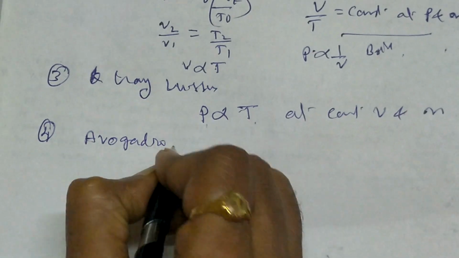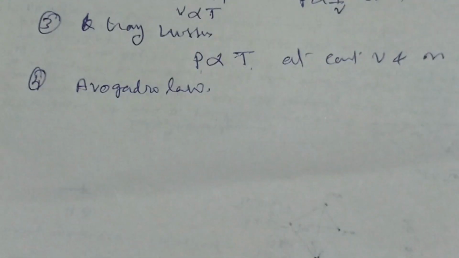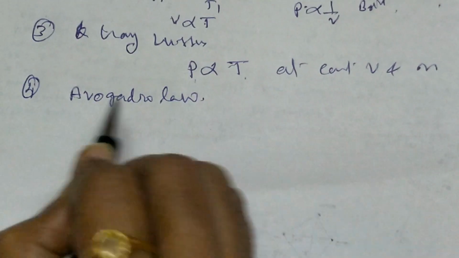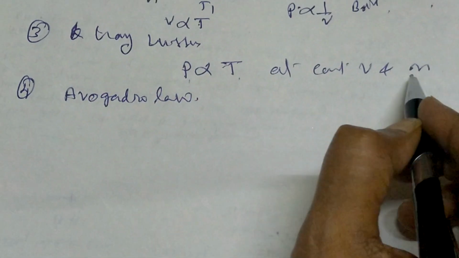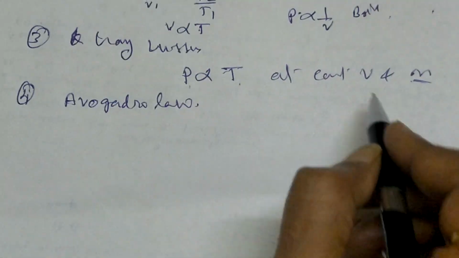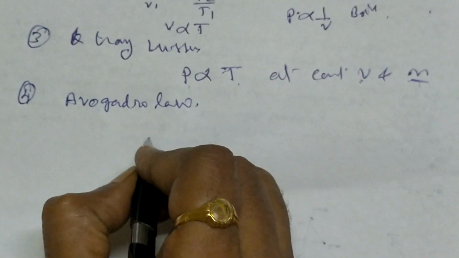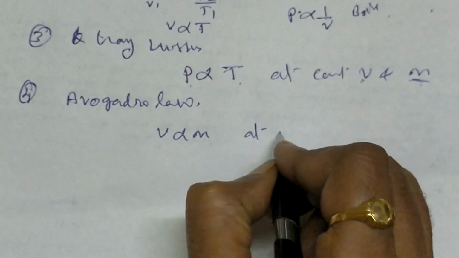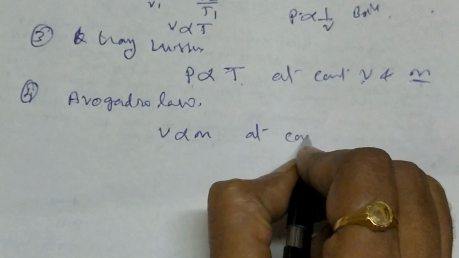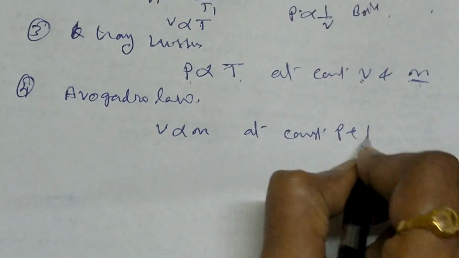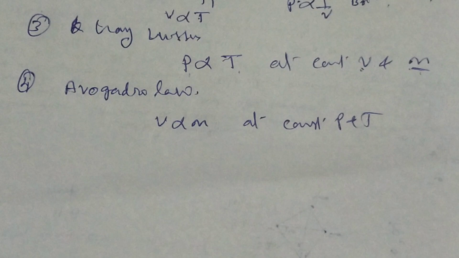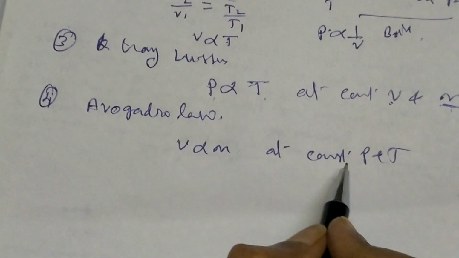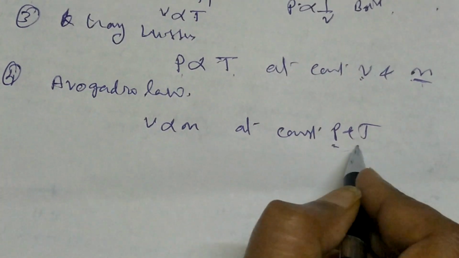Avogadro's law. What is this law? That is mass and volume. So far we have not touched the n. Now, for the first time, we are touching n and volume. So V is proportional to n at constant P and T. That means equal volumes of all the gases under the same conditions of pressure and temperature.